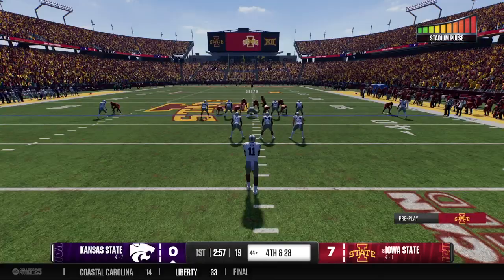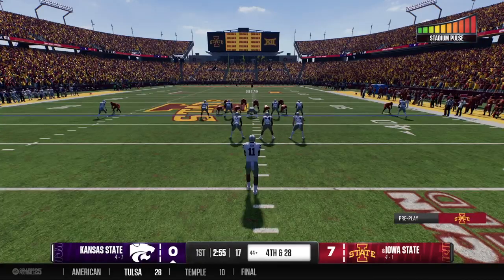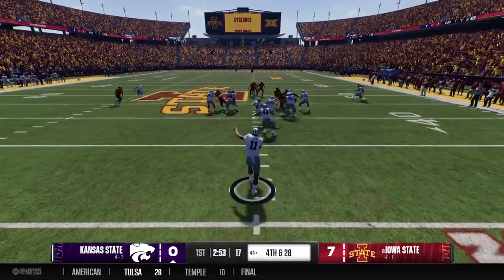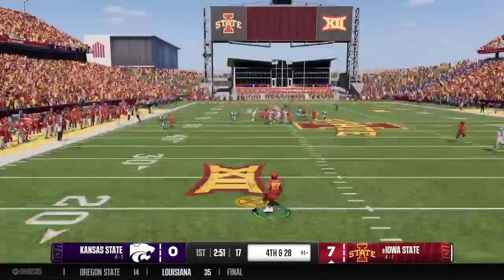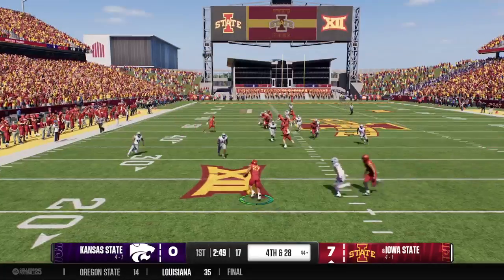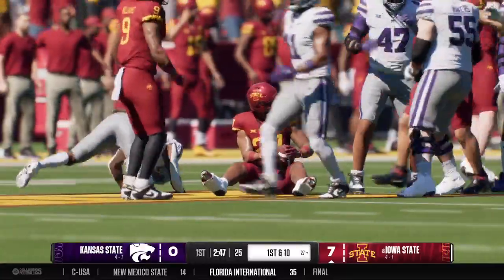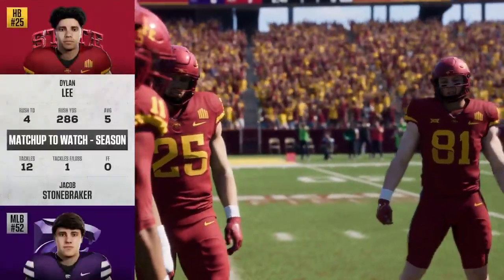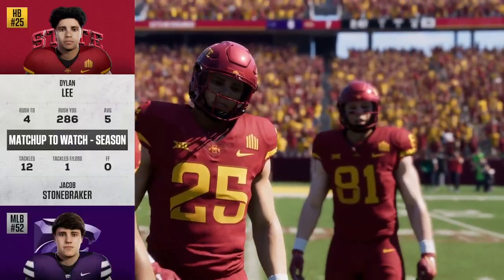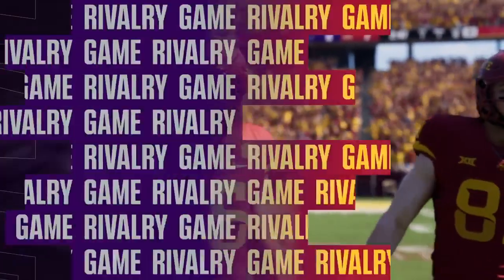Kansas State will have to punt it away. They'll have to punt for the first time this afternoon. Sends his first one of the day on the wing. We didn't see much of him in that victory last week, just called on one time. And they'll get him down after the return at the 27-yard line. So Iowa State's offense will take the field for the first time.